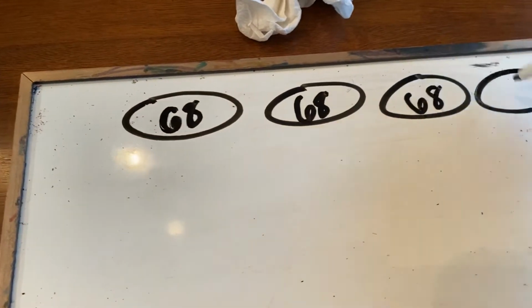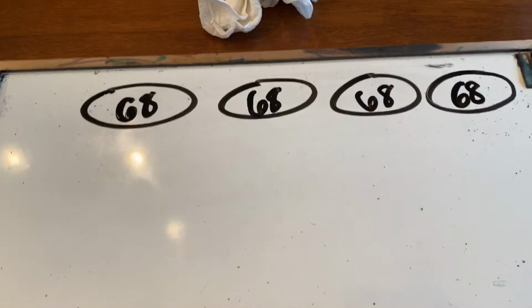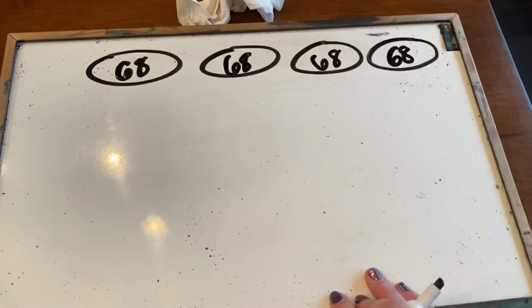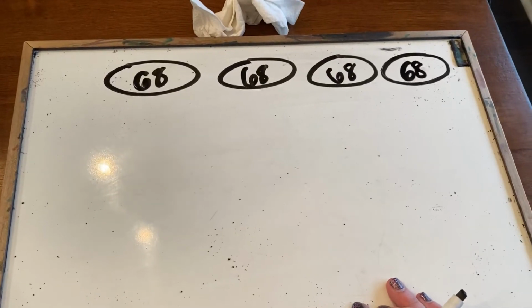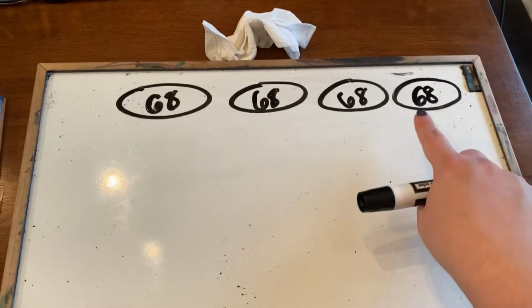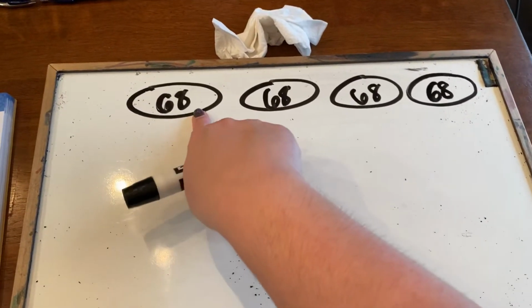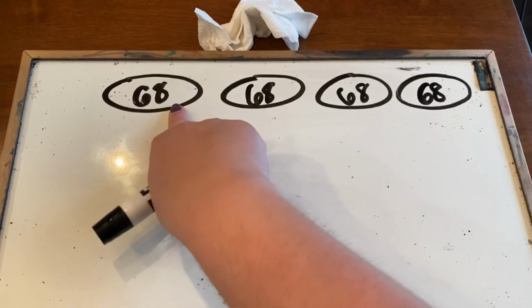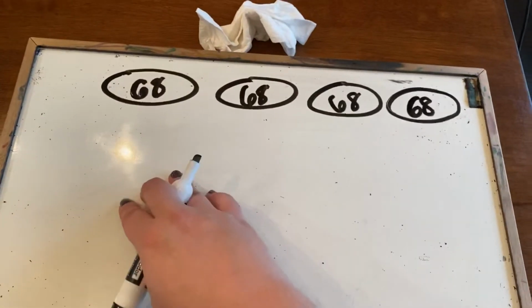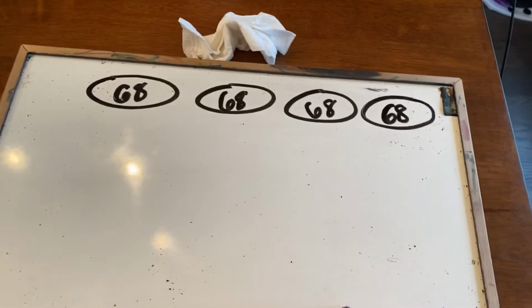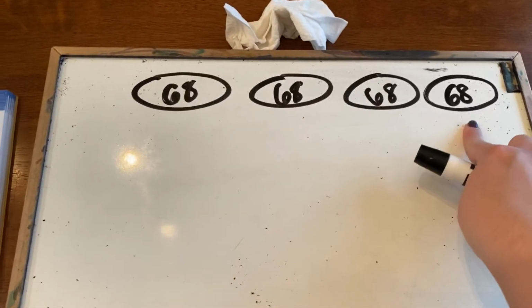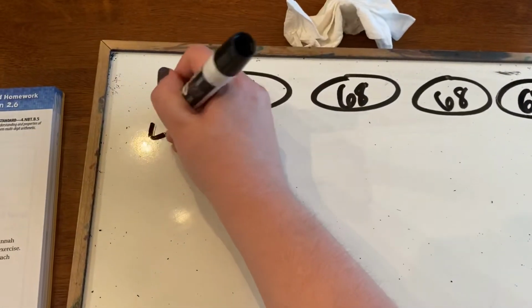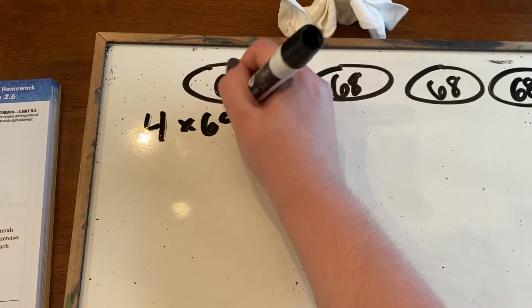So we could use repeated addition to add all these up, but repeated addition gets kind of clunky sometimes because then you have to keep track of what you had and how you add it up. I mean, think about it. You got to add 8 plus 8 plus 8 plus 8 in the ones column. That's a lot of 8s to keep track of. Then you got to carry it over plus add all the 6s. That's crazy. It's much faster just to multiply. So since I have 4 groups of 68, I'm going to multiply 4 times 68.